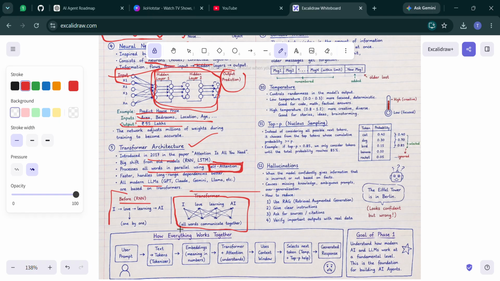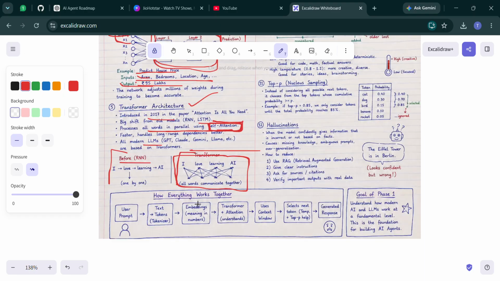The transformer changed everything. Instead of reading one word at a time, it processes all words together. Every word can communicate with every other word using something called self attention. This dramatically improves speed, understanding, and long context reasoning. That's why the transformer became the foundation of modern AI, and this is very important.